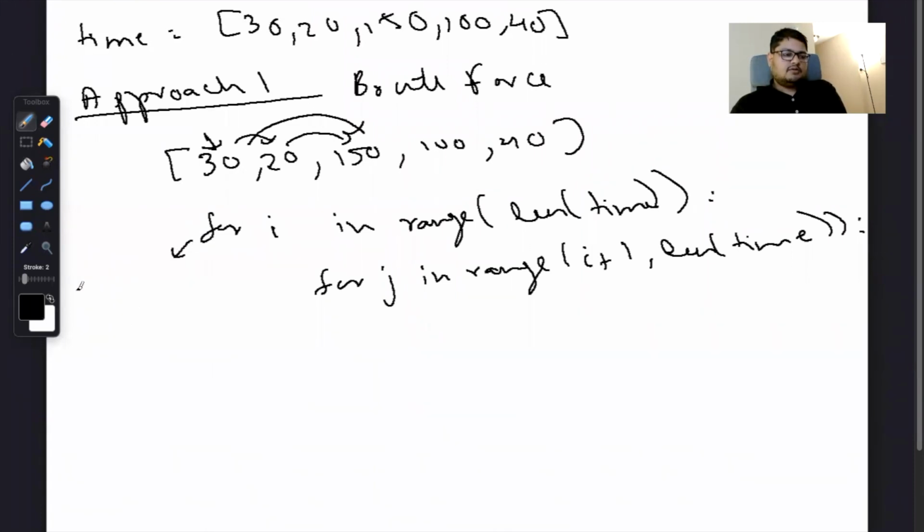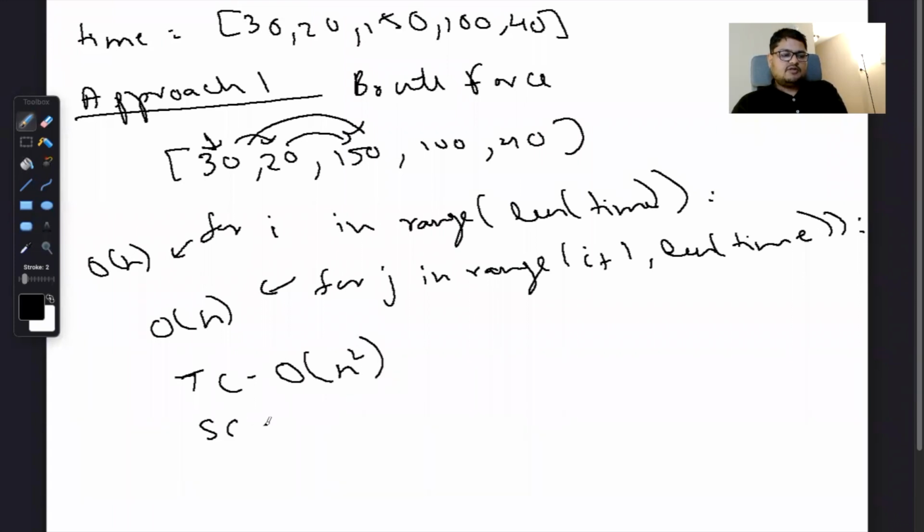The time complexity of this loop will be order of n, this loop will again be order of n, and the combined time complexity will be order of n square. And the space complexity will be order of 1 because we are not using any particular data structure, so we should not be needing any extra memory.